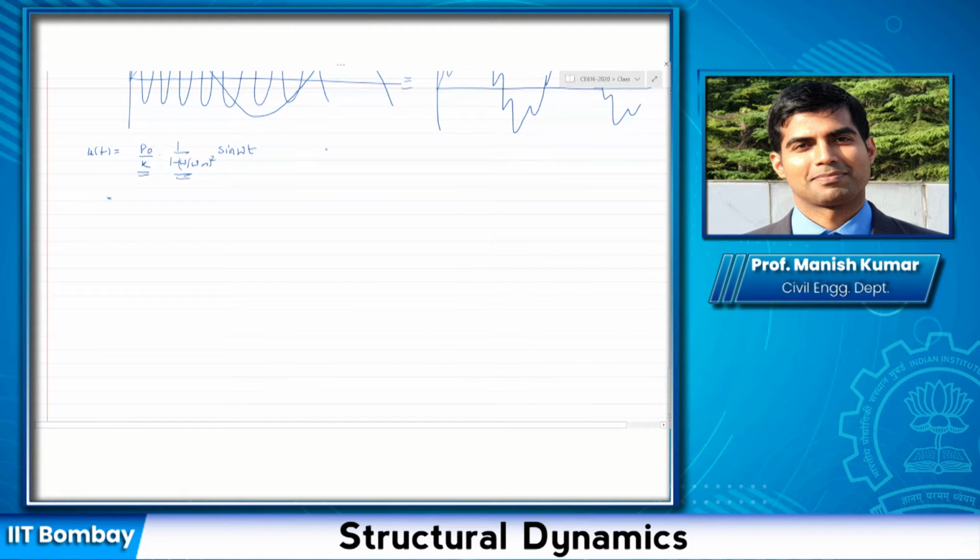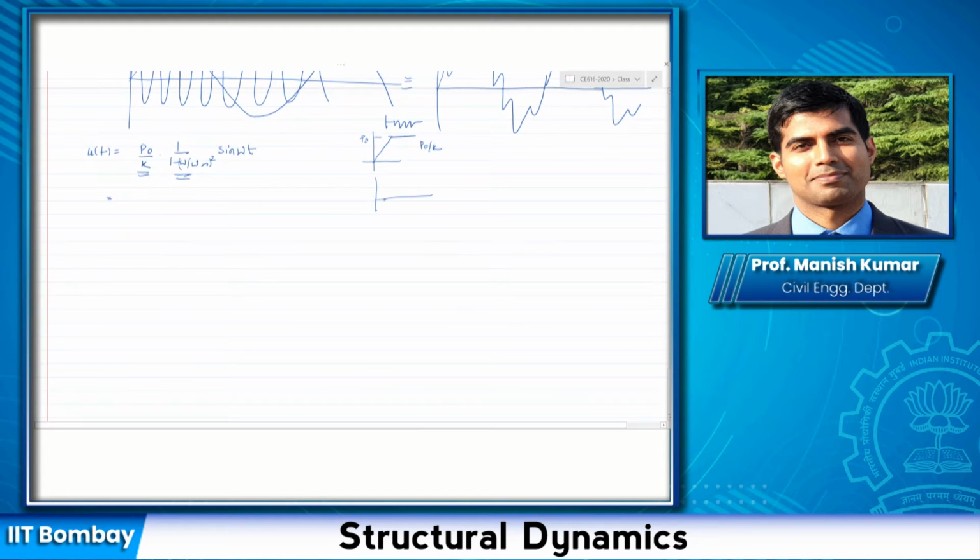Static deformation has only one value. Well, not really. It would have one value if you have a load that has one value, going from 0 to P naught. And if I ask you what is the deformation corresponding to P naught, then you said that it is P naught by K if it was applied to a spring.